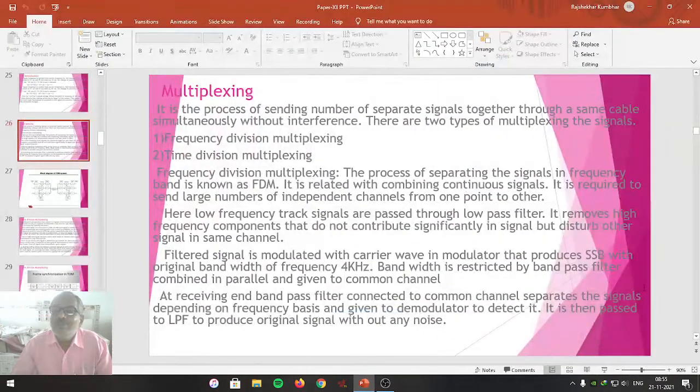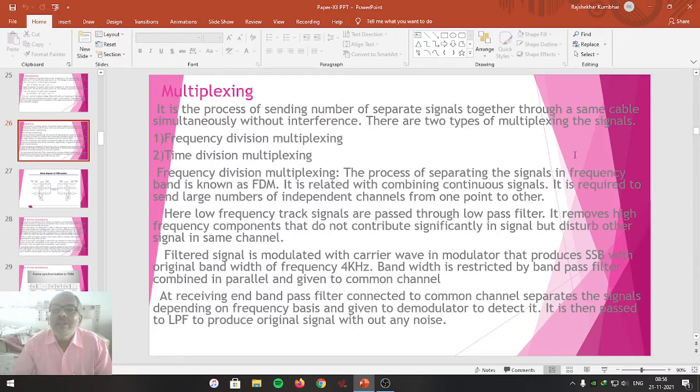Up till now we covered the meaning of modulation, meaning of demodulation, types of demodulation, and also the various types of modulation and how those are used in electronic communication at the transmitting and receiving end to carry the signal information from transmitter toward the receiver through the channel.